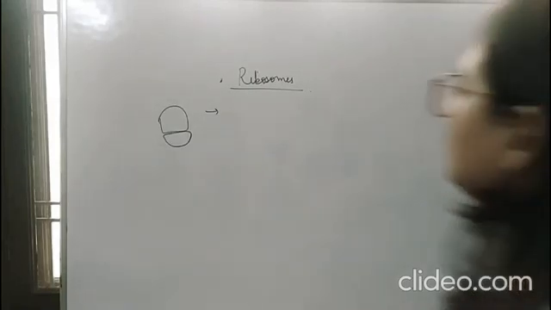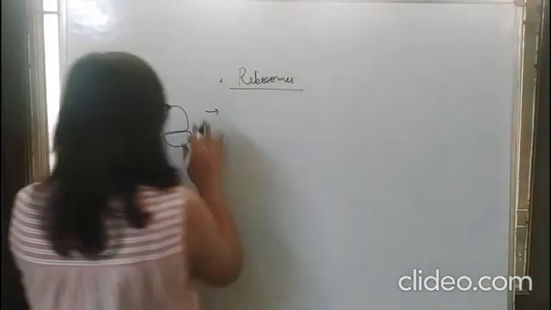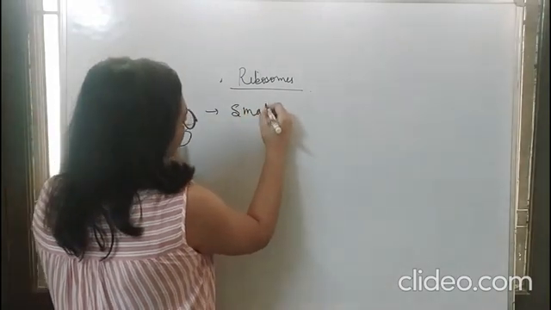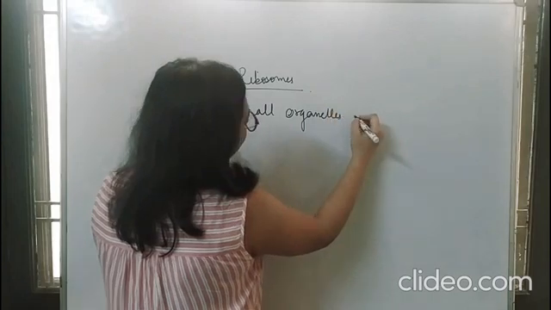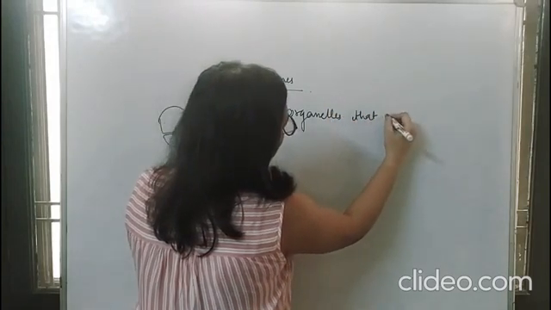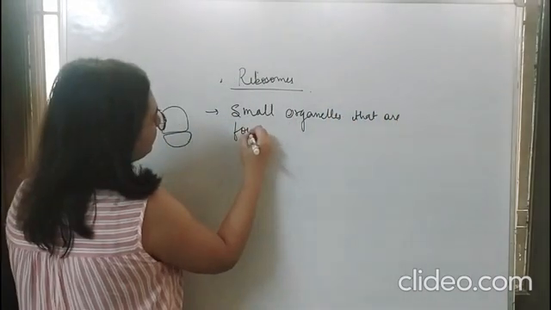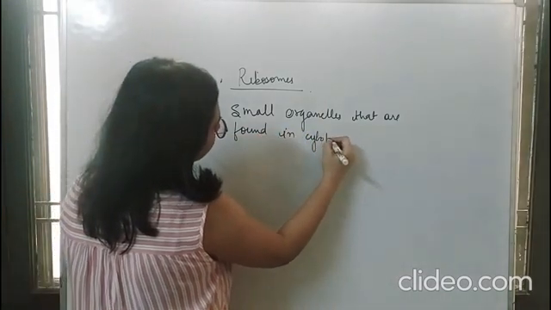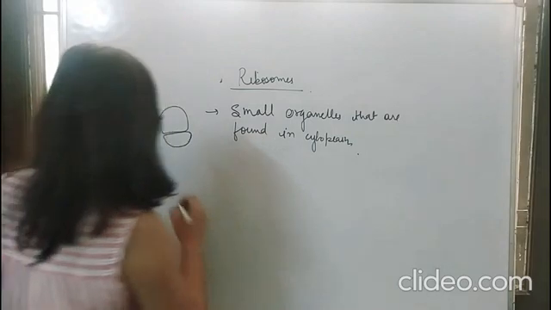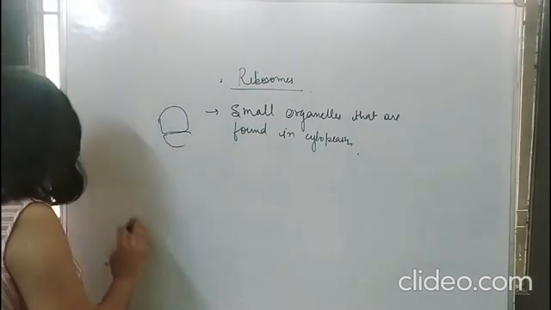So class, ribosomes are basically the small structures. They are the small organelles that are found in cytoplasm. See here, forget about this structure.